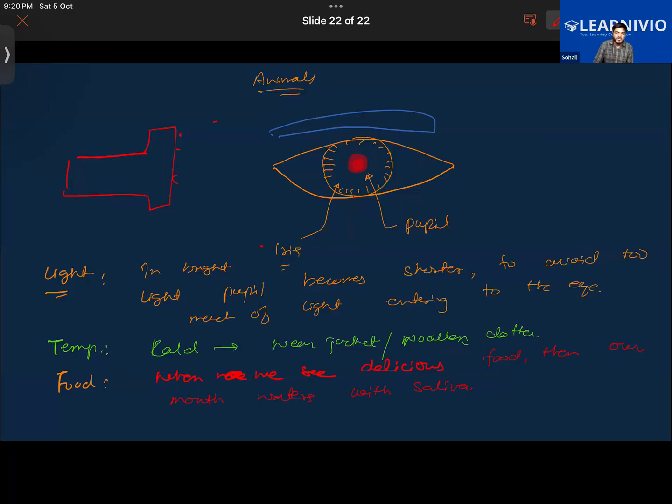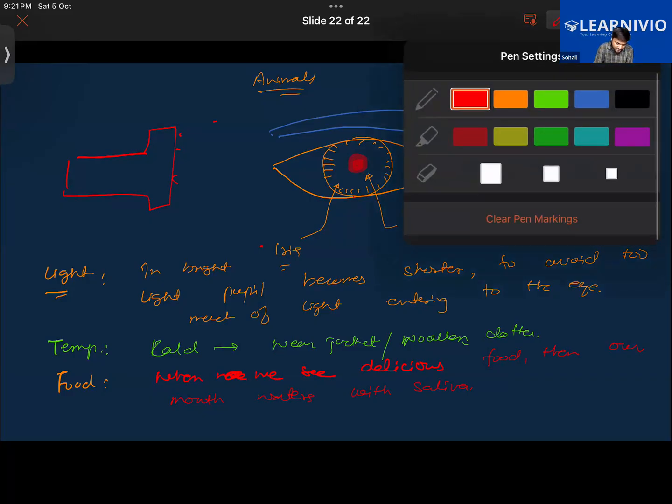Or if you happen to pass a street where some garbage is thrown and it is stinking, you will be closing your nose and moving away from that place. So the stimulus here is the garbage, and the response is that you close your nose or move away from that place. Okay? So that is one thing.